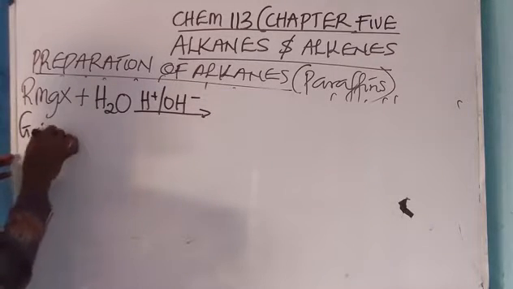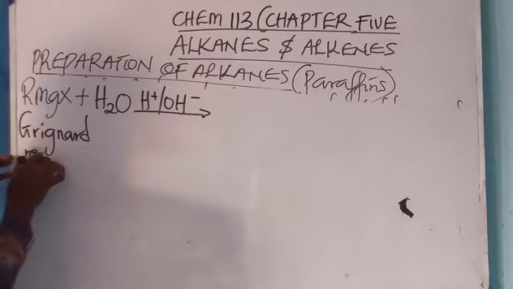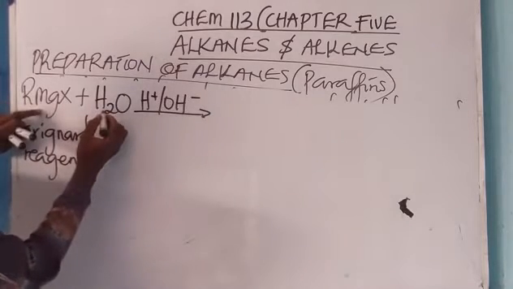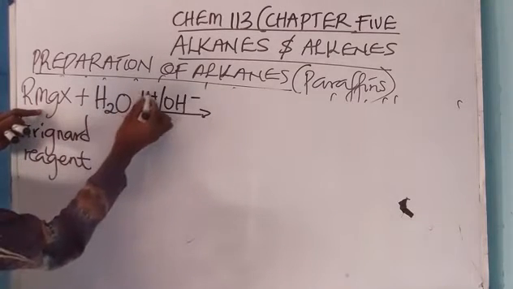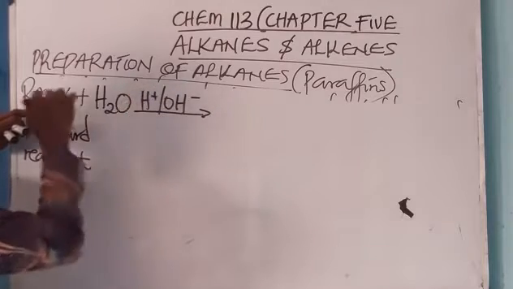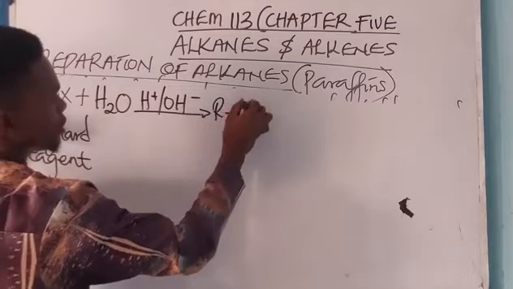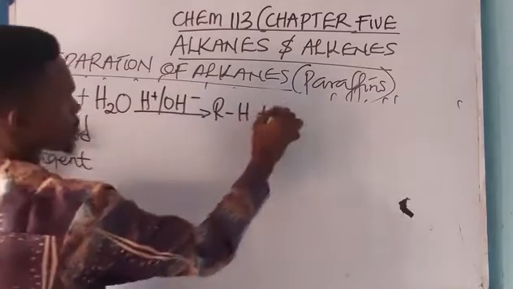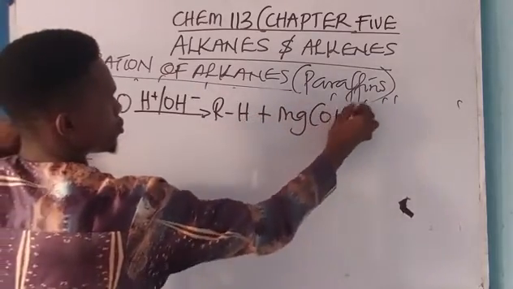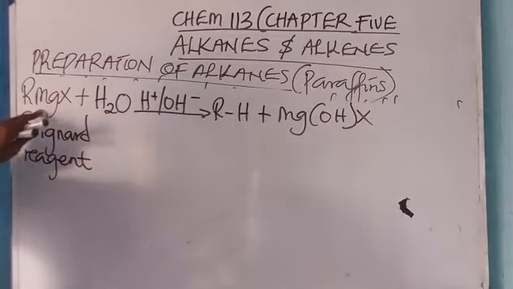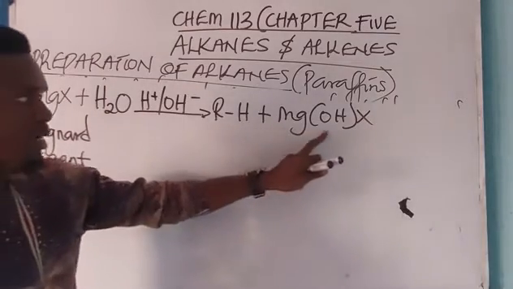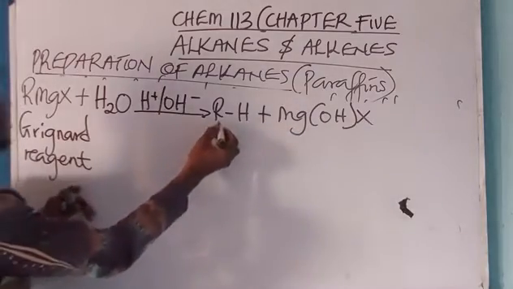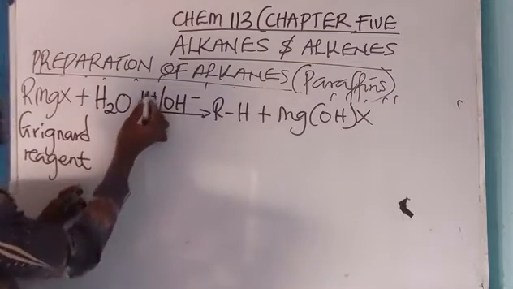Let me spell Grignard reagent. When it's decomposed with water, I take one R from here, and one H combines with this, it becomes R-H. Then plus, I'm left with OH and MgX. So it becomes Mg(OH)X. Which means this is magnesium hydroxy halide. Now look at this arrow, this H has combined with this.